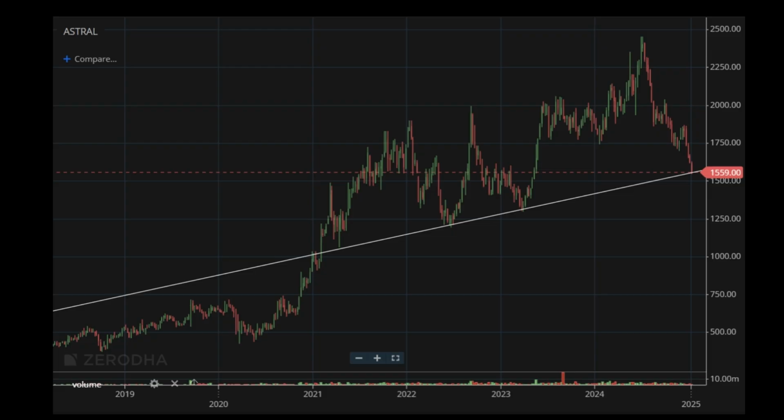If we talk about technicals, then Astral also is taking support near its increasing trend line. We'll have to see if it maintains this or breaks it down. We saw that there have been breakdowns as well. Asian Paints stock went down from its critical support levels. We'll have to see how this stock performs. Other than that, a few of the important levels are near 2000, and then the all-time high near 2400. So these are few stocks which saw a huge decline in their stock price because of overall market crash.